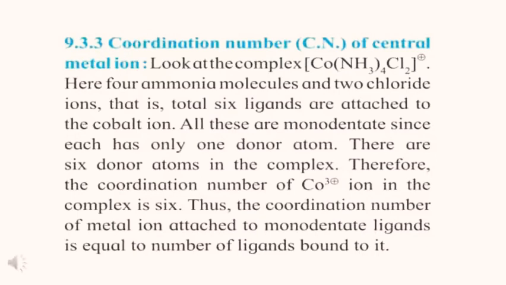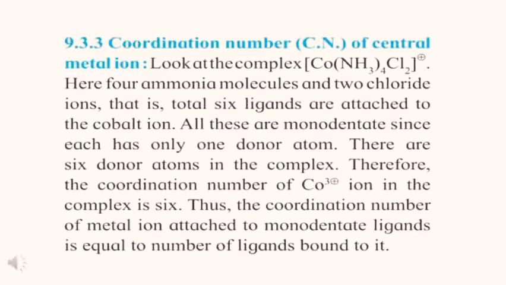Cobalt is the central metal ion, and ammonia and chloride are ligands. All these are monodentate since each has only one donor atom. There are 6 donor atoms in the complex. Therefore, the coordination number of cobalt, the Co3+ ion, in the complex is 6.